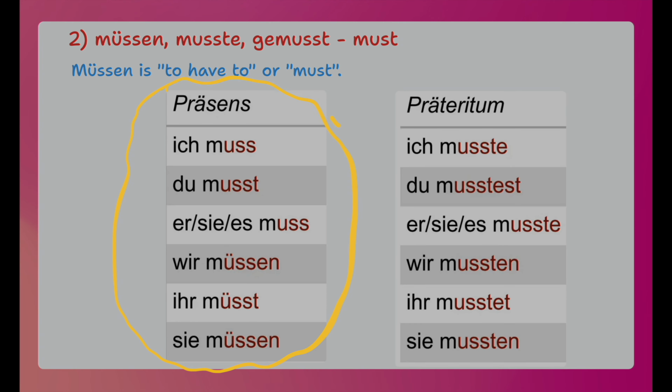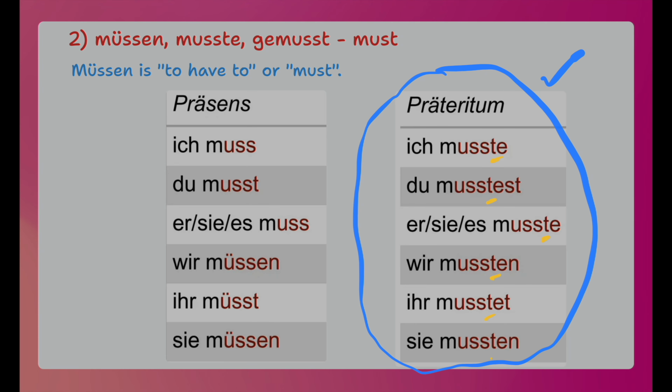Now let's look at müssen verb conjugation in present tense. Ich muss, du musst, sie muss, wir müssen, ihr müsst, sie müssen. Just pay attention, the ich form and the er/sie/es form are both the same. For plural, wir, ihr and sie, you see a u umlaut, just like the können verb. So try to remember these hints.